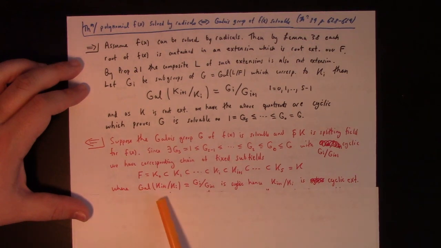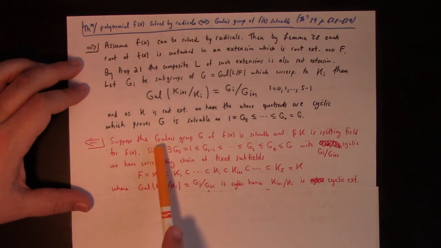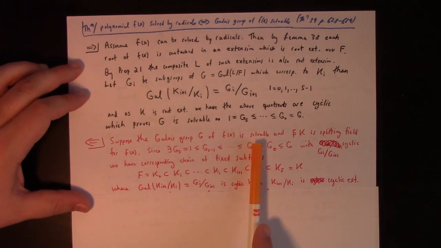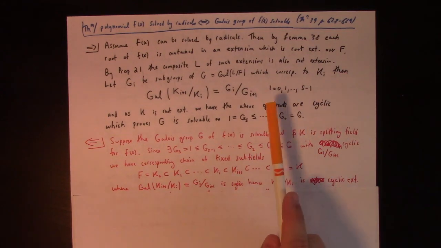In particular, the fundamental theorem of Galois theory again says that the Galois group of the extension K sub i plus 1 over K sub i is equal to G sub i over G sub i plus 1, which is cyclic. Now, why is that? Well, because we're assuming that the Galois group is solvable, so we're assuming that these are cyclic this time. How did I know they were cyclic last time?